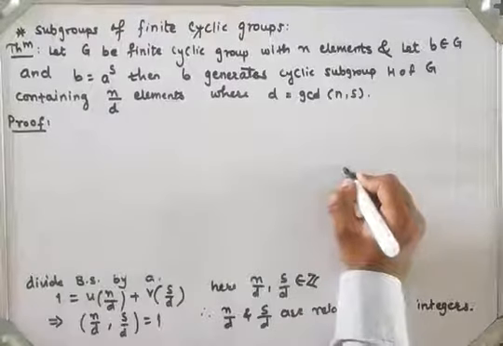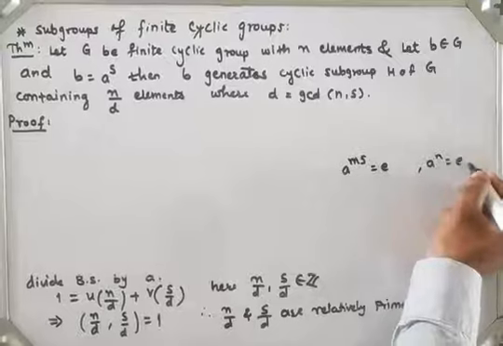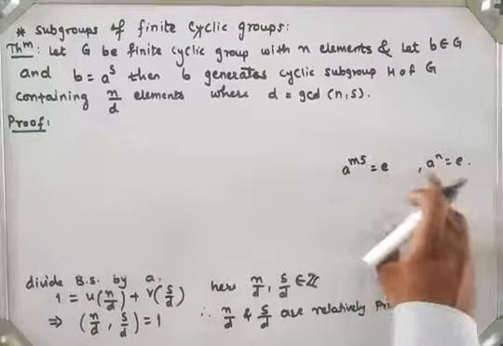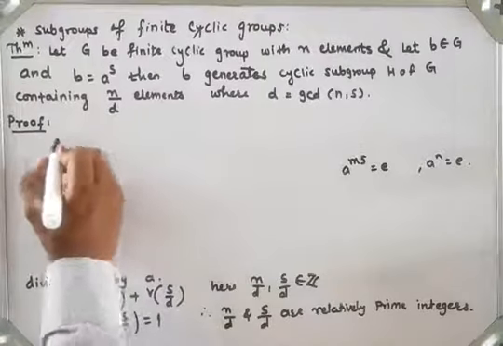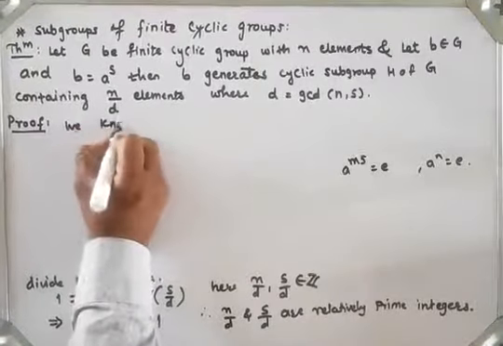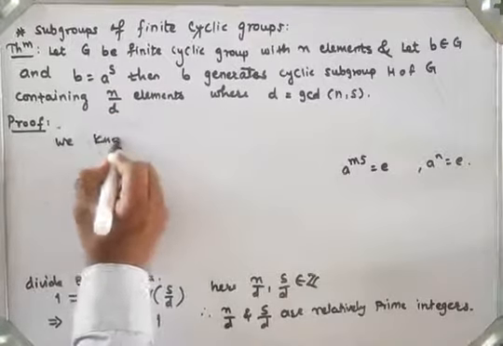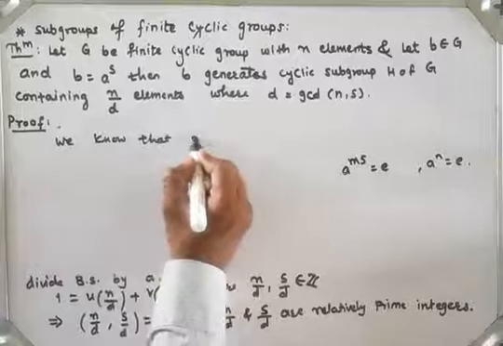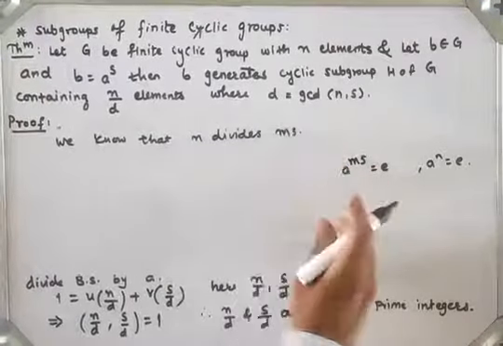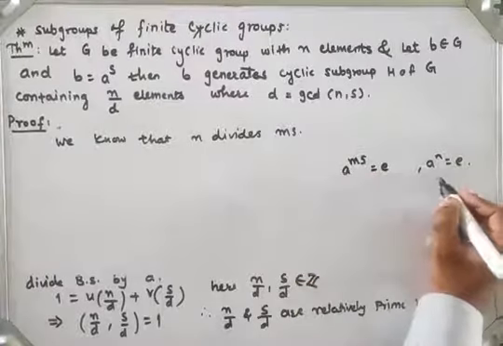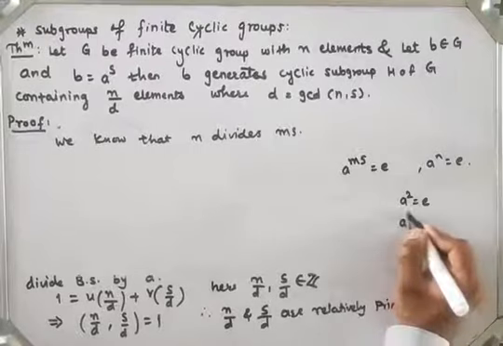And we have a raised to ms is equal to identity and a raised to n is equal to identity. So we have n divides ms. We have seen this by using the Klein four group: a square is equal to identity and also a raised to 4 is equal to identity.